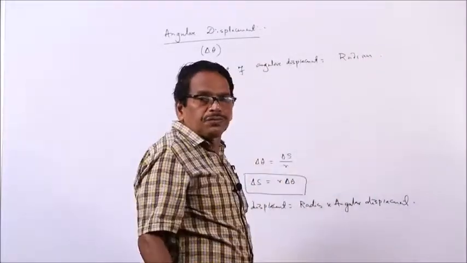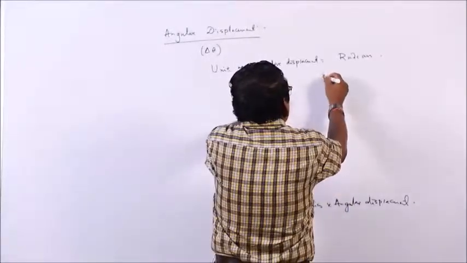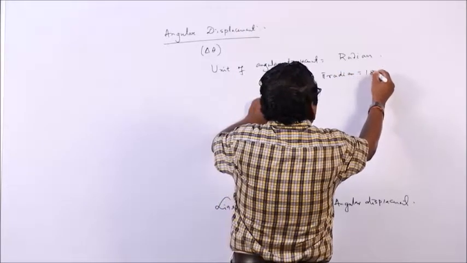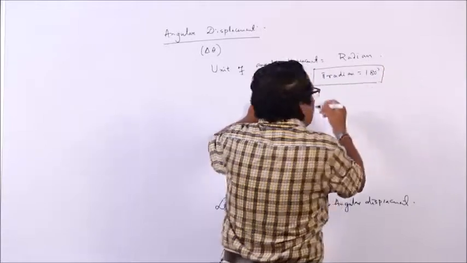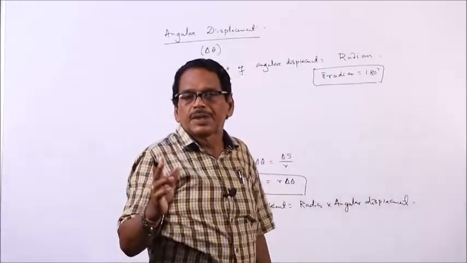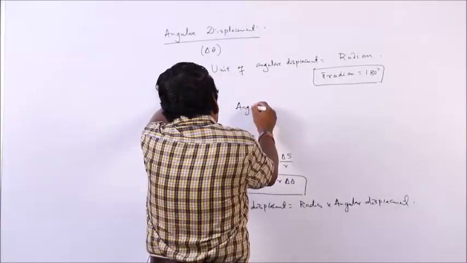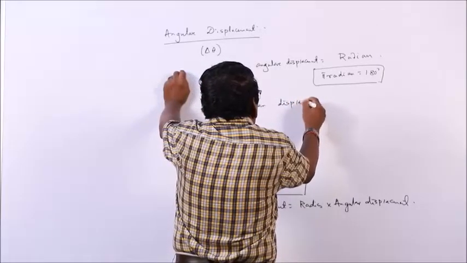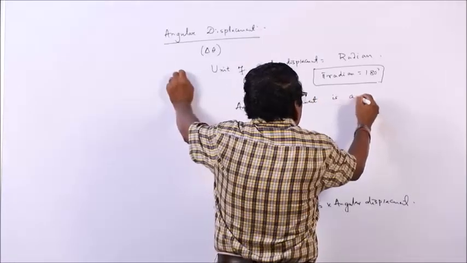In degrees, you know that pi radian is equal to 180 degrees. Remember this: pi radian is equal to 180 degrees. It is measured in radian. Angular displacement is a vector quantity. Remember it, angular displacement is a vector quantity.